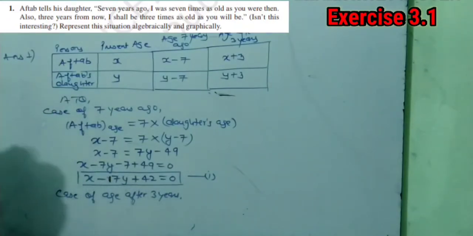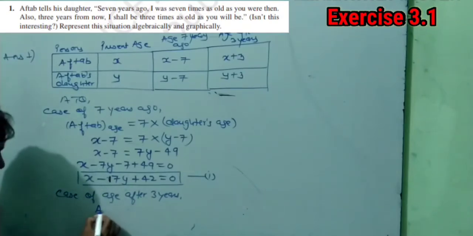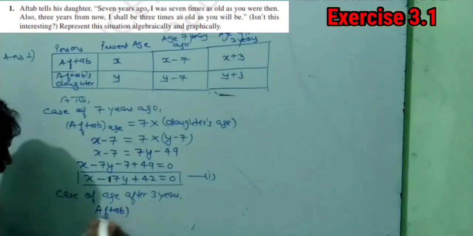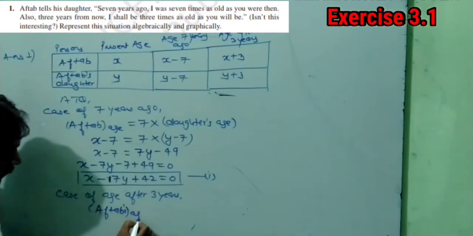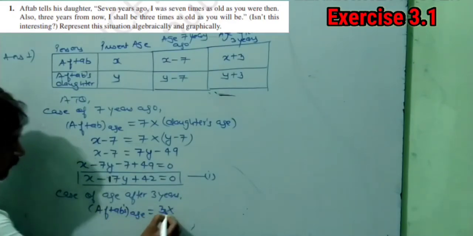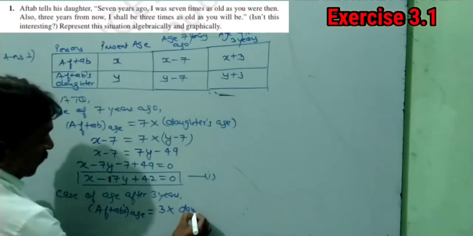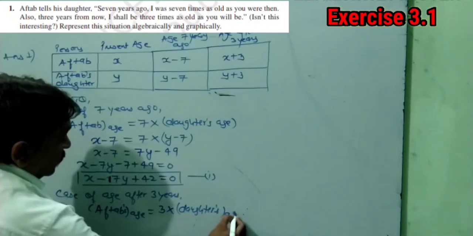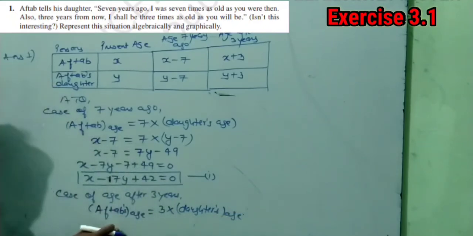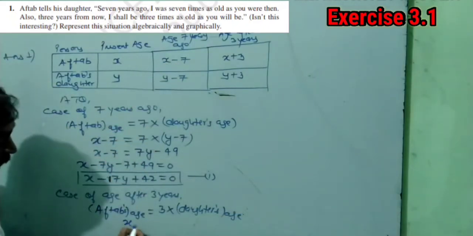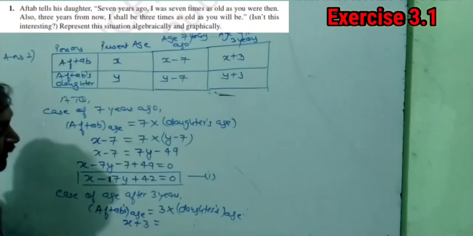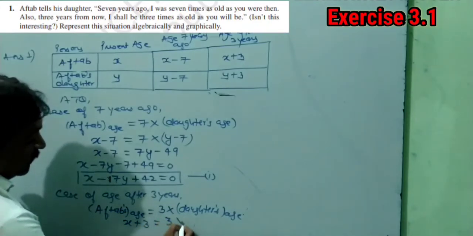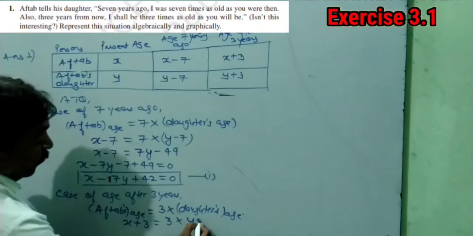Means Aftab is saying to his daughter that after 3 years Aftab's age will be 3 times his daughter's age. So what is Aftab's age? X plus 3. And what is his daughter's age? 3 into Y plus 3.